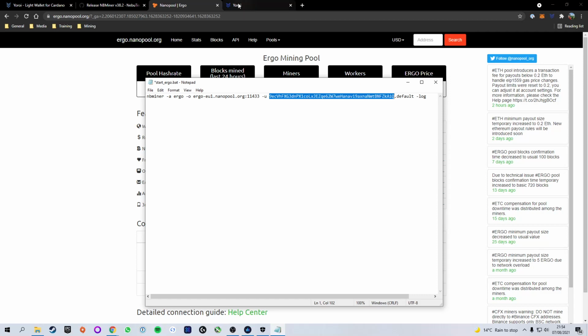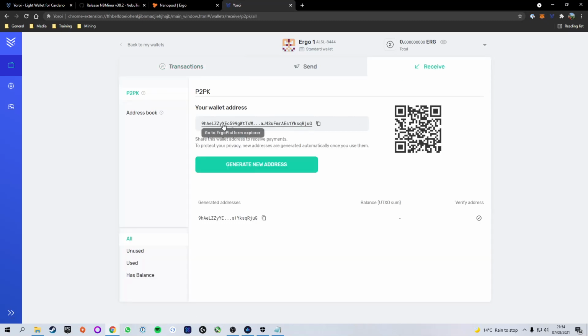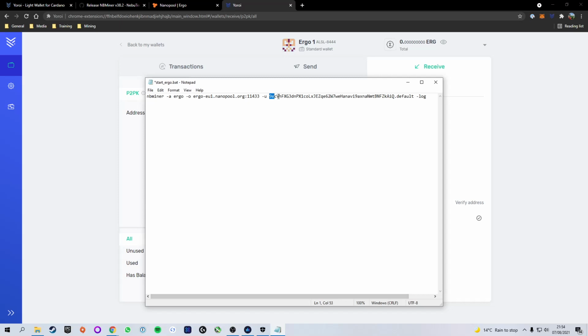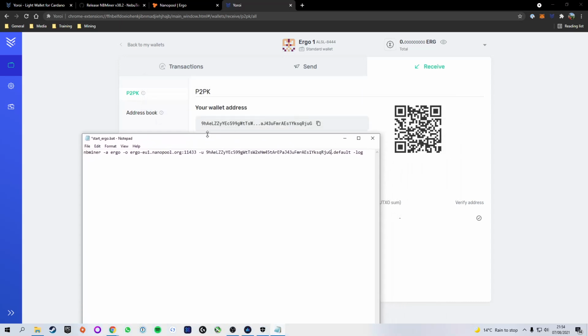So what we're going to do is go to our wallet of choice. In my case, that is Yoroi. We're going to click receive, and our address is going to show up. Like with the pool, we're going to copy and paste it. So copy it, make sure we highlight the address stopping just before the period, and we're going to paste it. As you can see, that now matches up perfectly.